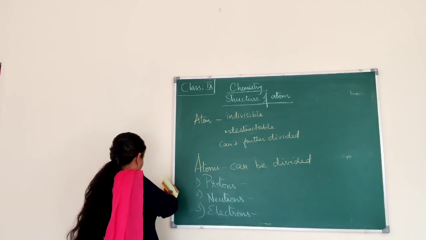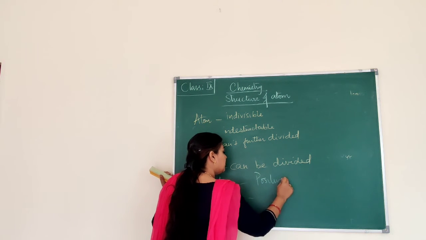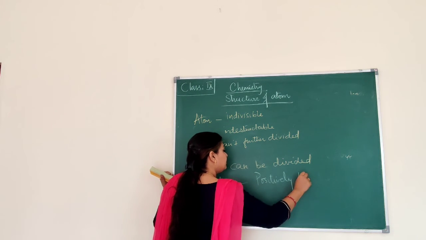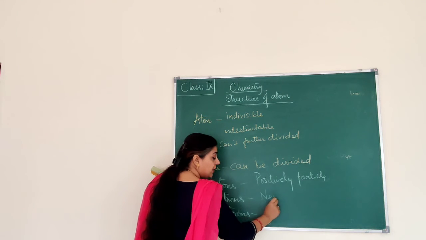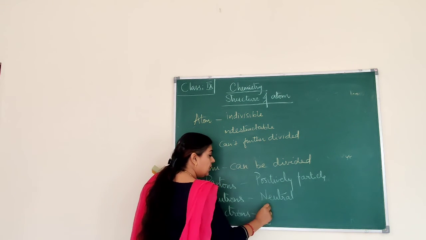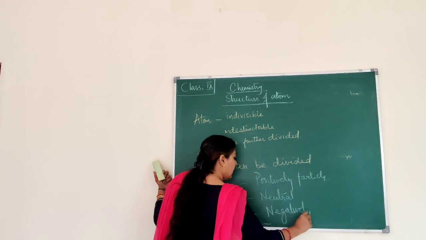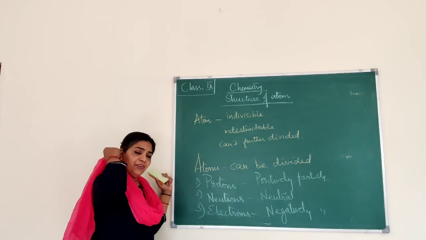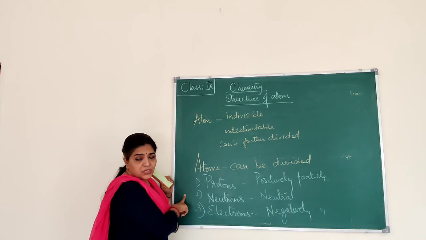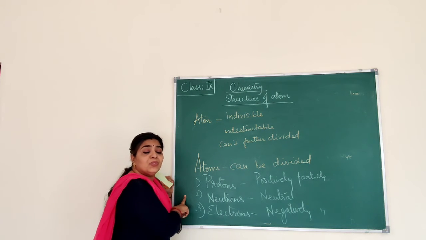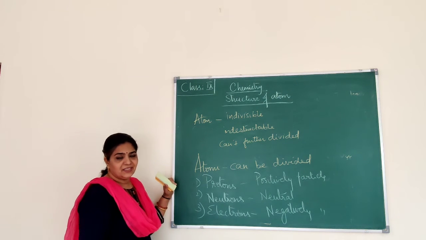And now you know protons are positively charged. Protons are positively charged particles. Okay, and neutron doesn't have any charge. It is neutral, and electrons are negatively charged. Okay, right? Who discovered the proton? The proton was discovered by E. Goldstein. E. Goldstein is nothing but Eugene Goldstein. Neutrons, James Chadwick. Electrons by J.J. Thomson.